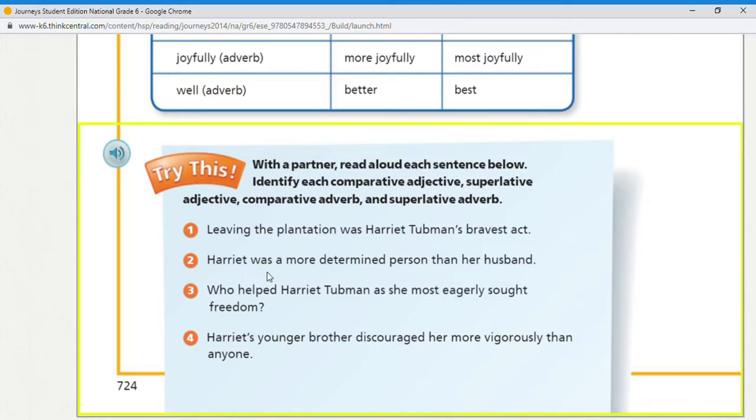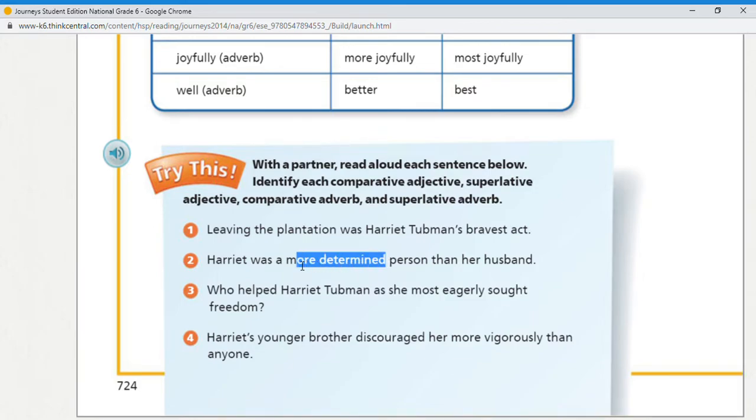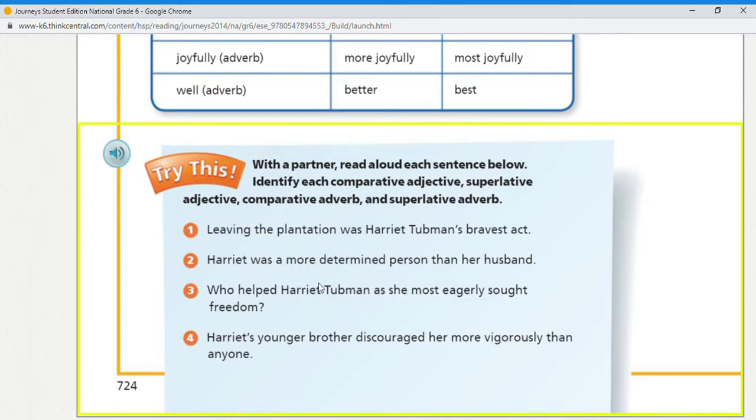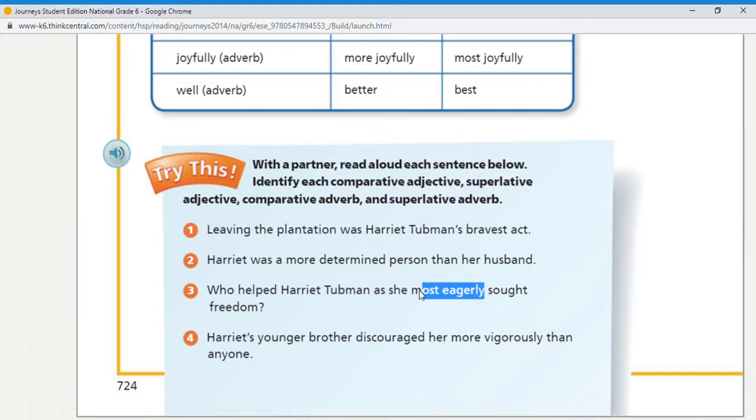Number two, Harriet was a more determined person than her husband. So more determined. Determined is the adjective, and more is for making a comparison, which is a comparative adjective. Number three, who helped Harriet Tubman as she most eagerly sought freedom? More eagerly. Eagerly is an adverb because it ends with ly, and most is used to form the superlative.